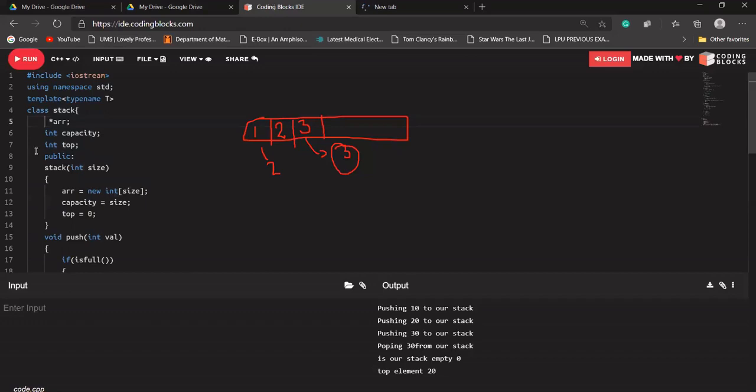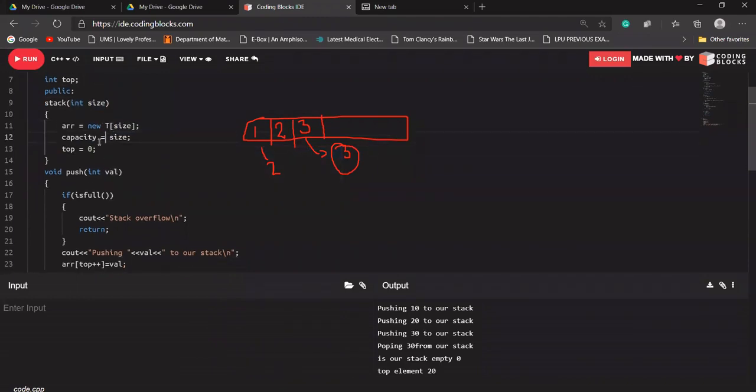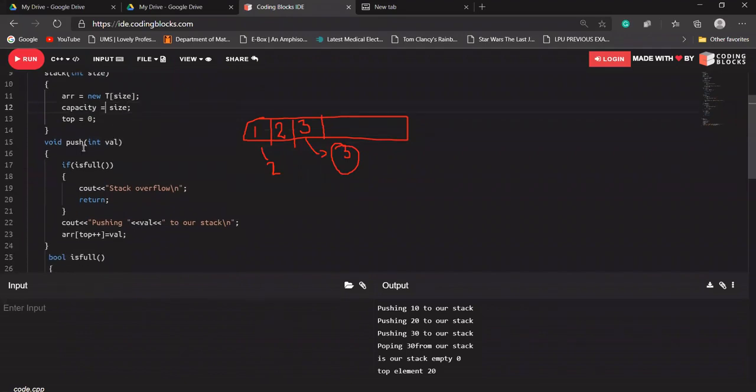Just give me one. Let's say I'm writing T here. Integer capacity will be integer type as well, in the case of string as well, string size will be integer type only. So here, if we change that as a string, we have to write string, so instead of string, we are writing T here. Let's say capacity will be of type int, top will be of that type only. Let's say here I'm writing T.